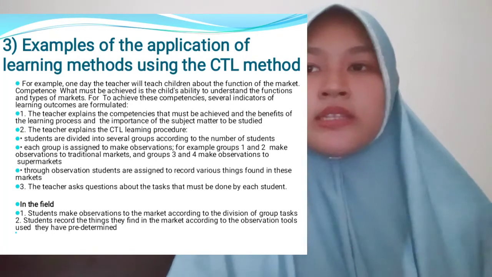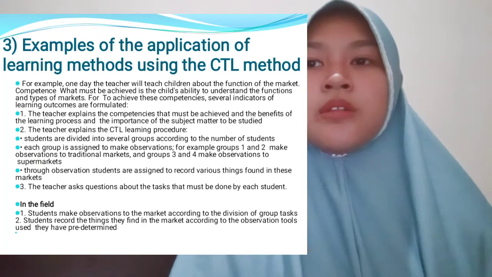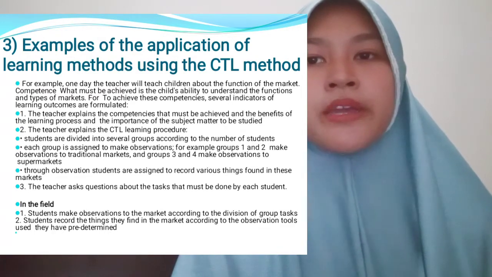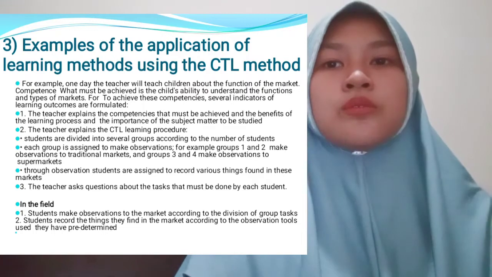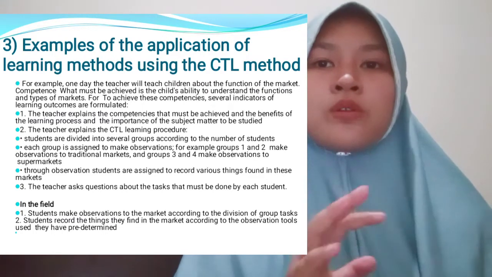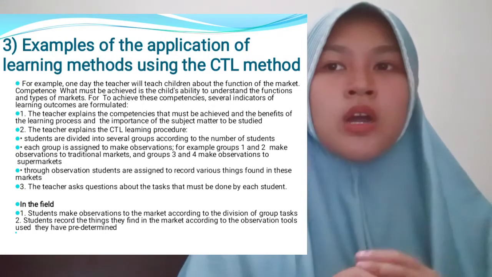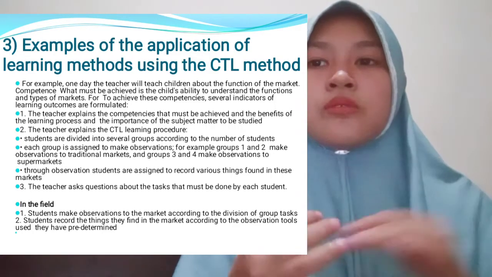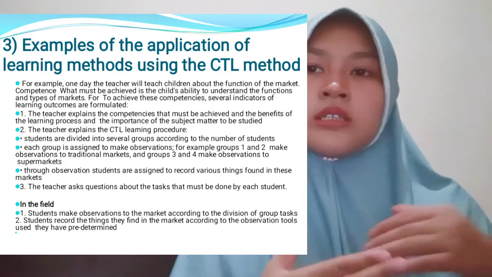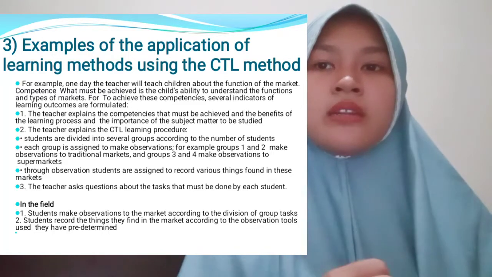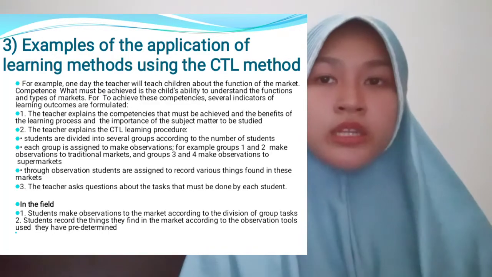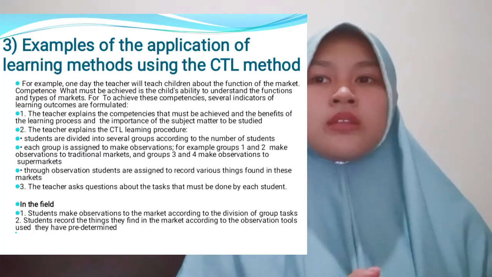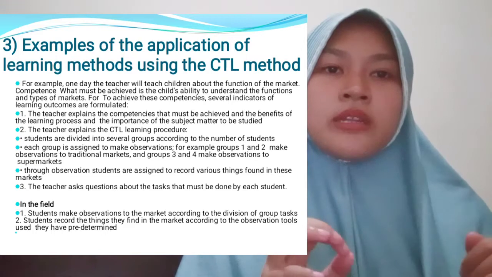In the field, one: students make observations of the market according to the division of group tasks. Two: students record the things they find in the market according to the observation tools they have predetermined.